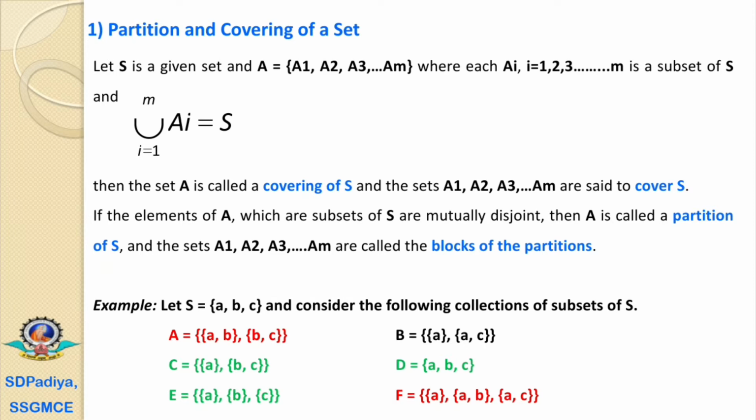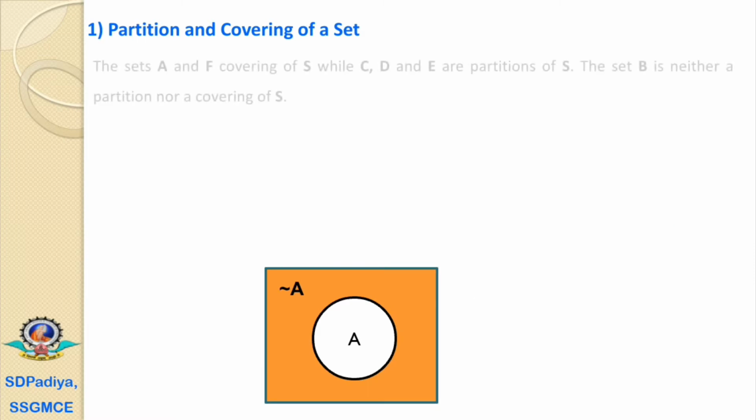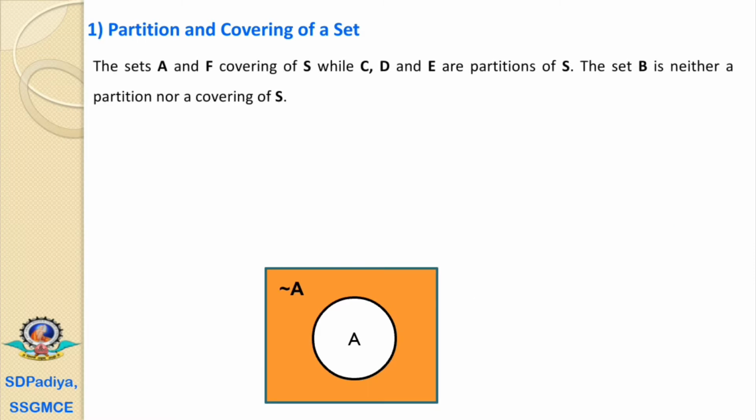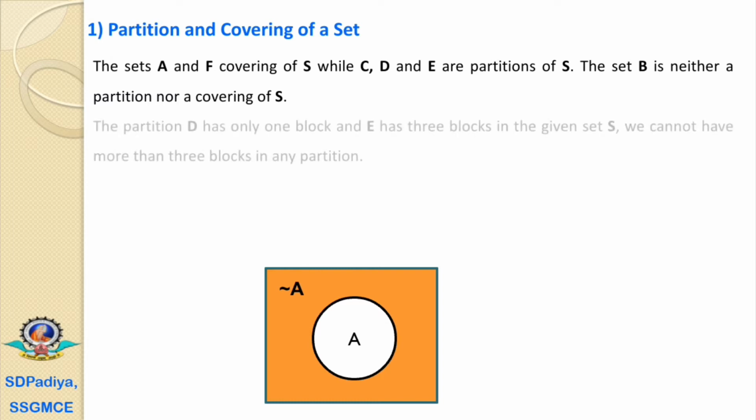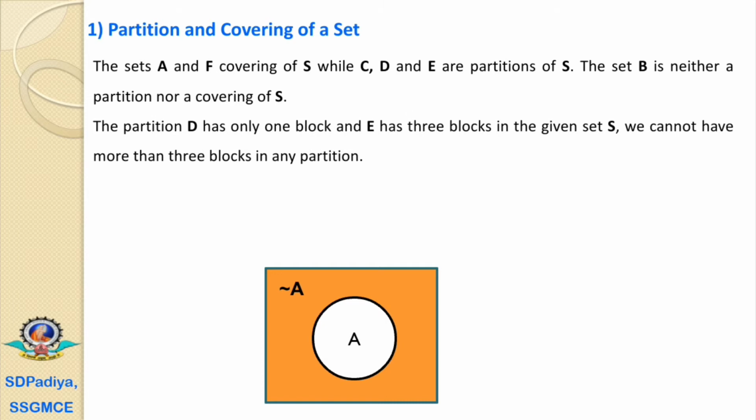In the set C, there are two blocks of partition. In the set D, there is only one block of the partition. And in the set E, there are three blocks of the partitions. The set A and the set F are coverings of S, while the set C, D, and E are the partitions of S, and the set B is neither a partition nor a covering of S.